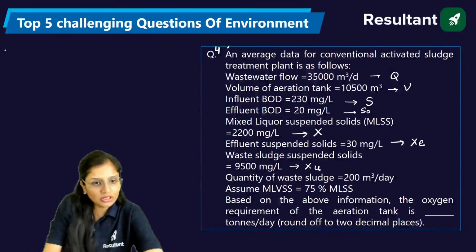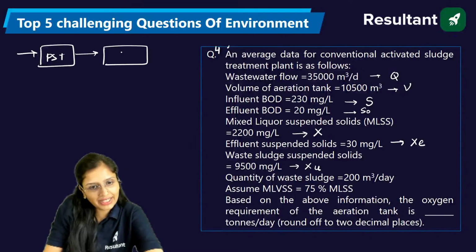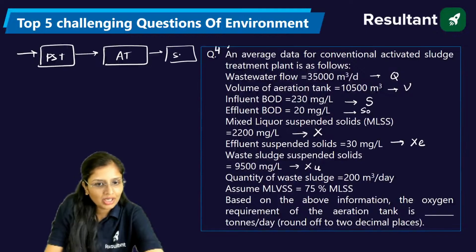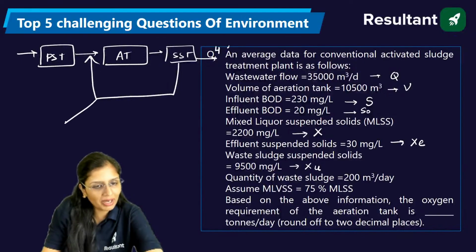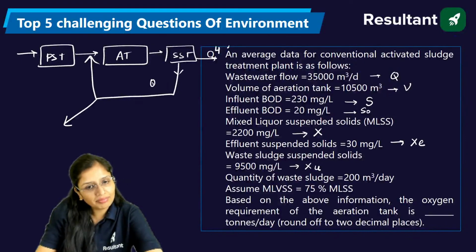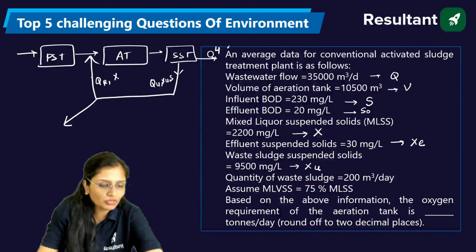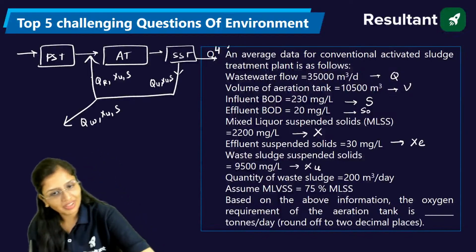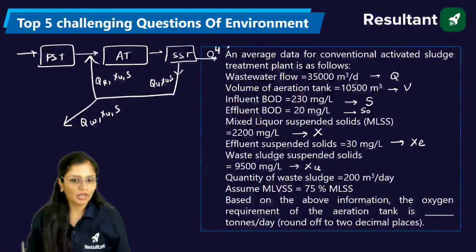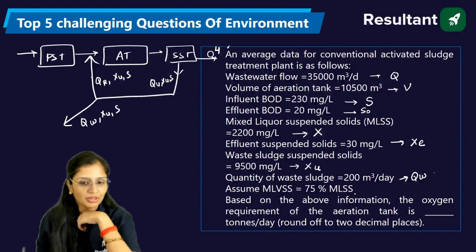XU. Because if you check, from the PST it goes to the aeration tank and then to the SST. So the part which is effluent, or the part which is recirculated, or the part which is wasted, in all of them it is XU only, the useful sludge concentration. So if it is given wasted sludge suspended solids, it is XU. Quantity of waste sludge is given. And MLVSS is 75% of MLSS.